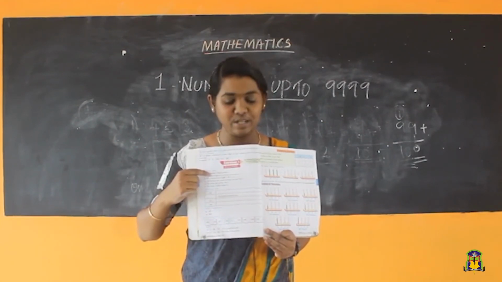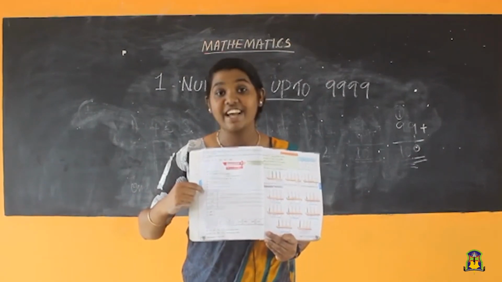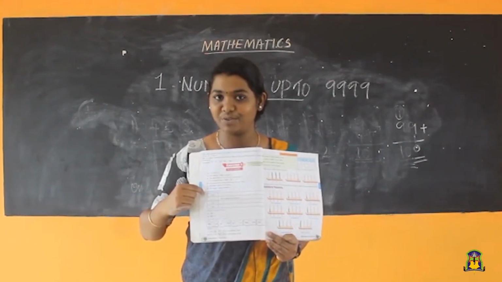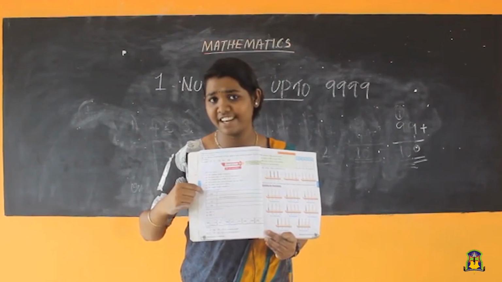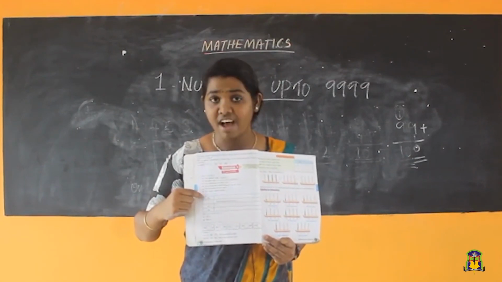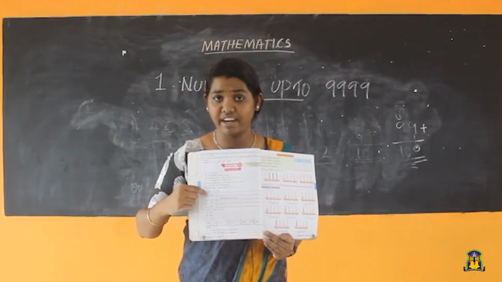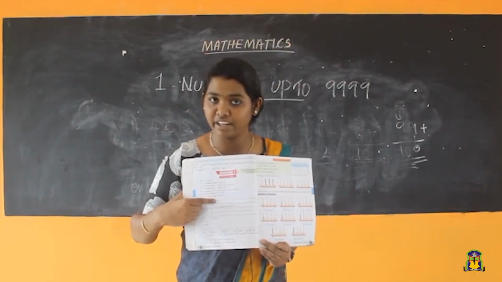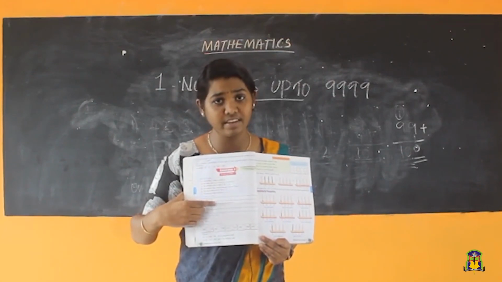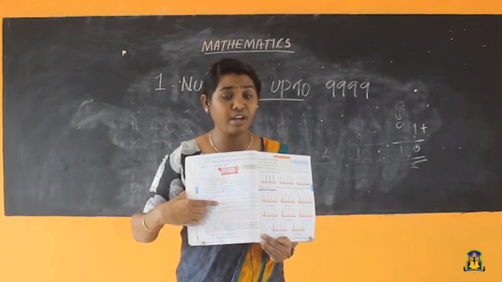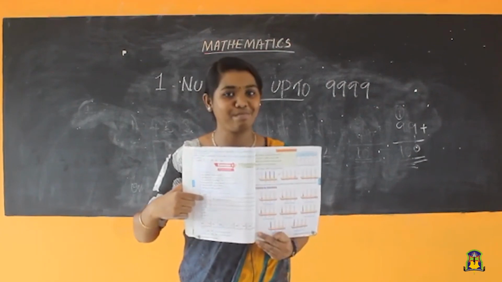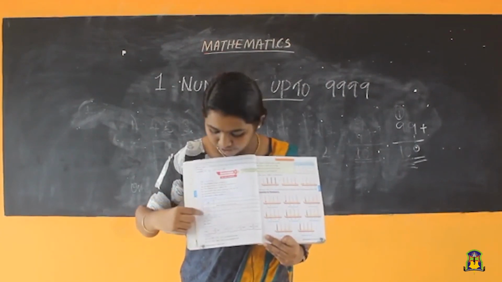Okay, students. So, second one is what? Complete the table. That also we have studied in this class. Here the numbers are given. You need to write the number name. And in another box, number name is given. You need to write what? Number.